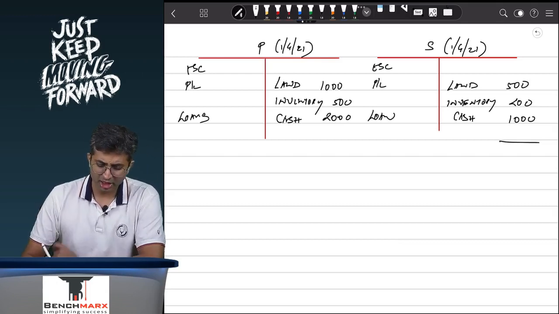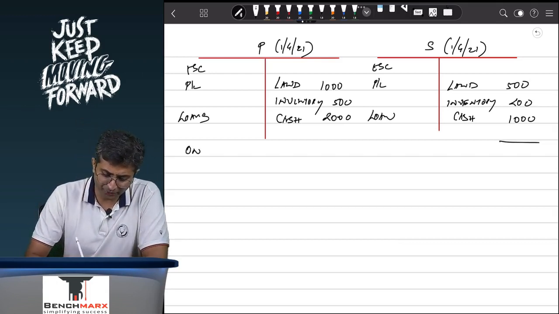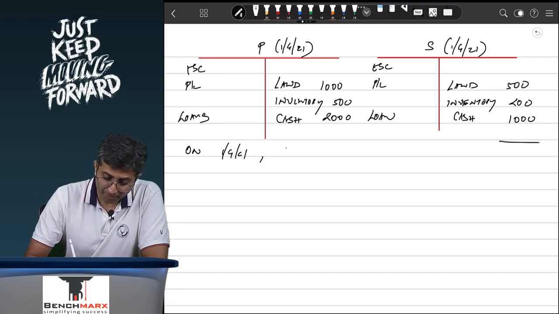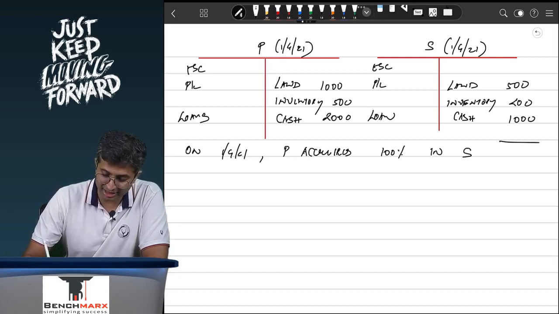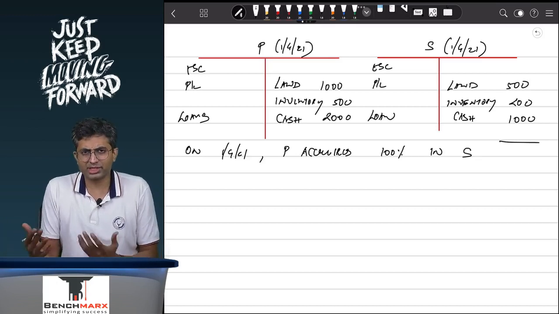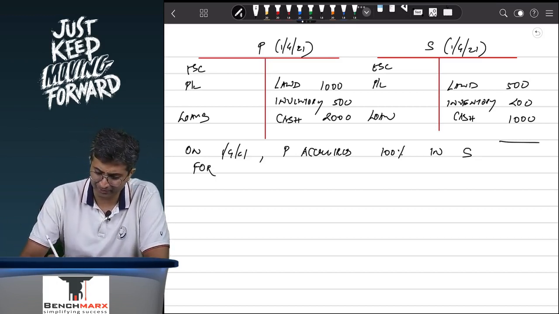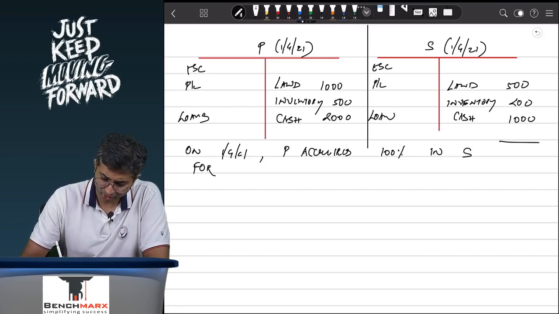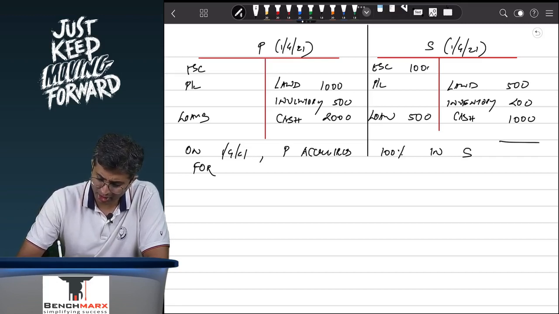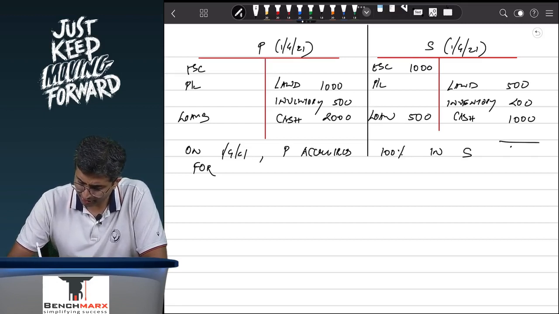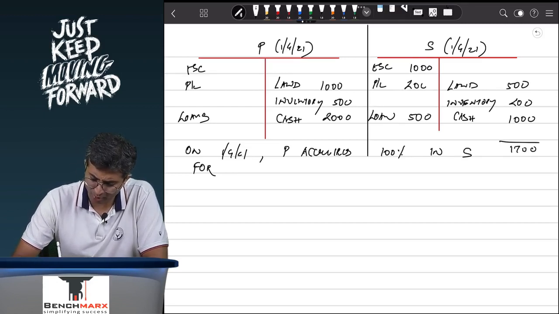Now, what happens is that on 1st April 2021, P acquires 100% stake in S. Let us say the loan balance is 500, equity share capital is 1,000, and P&L is 200 rupees.